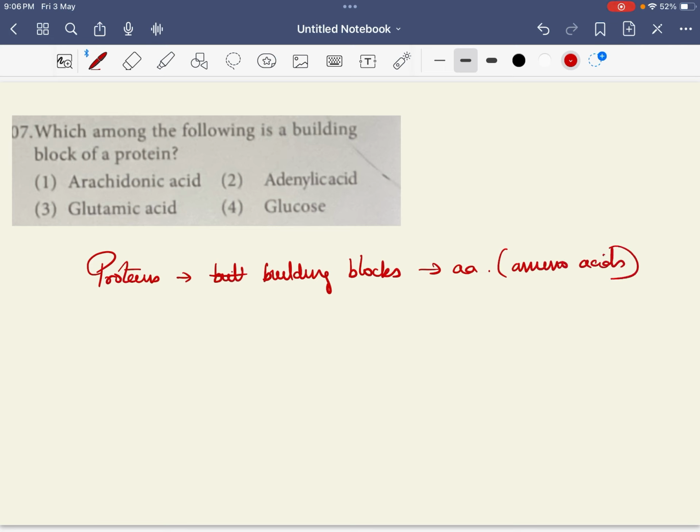So let's see which one is an amino acid here. Glutamic acid, because arachidonic acid is an omega 6 polyunsaturated fatty acid. Adenylic acid, you know, AMP, is a nucleotide, and of course glucose is a sugar. So which one is our answer? Glutamic acid. So your answer is the third one.